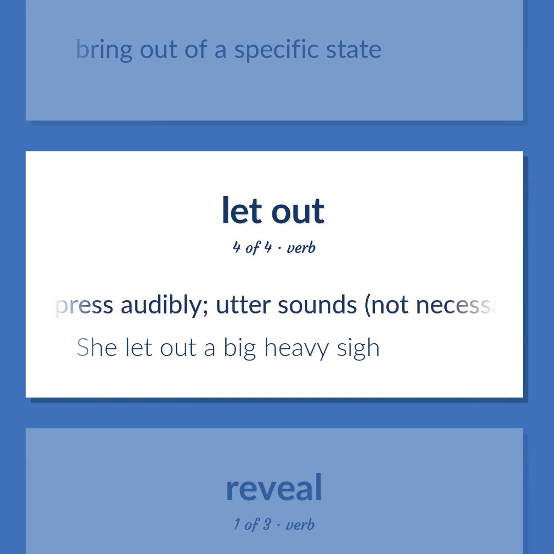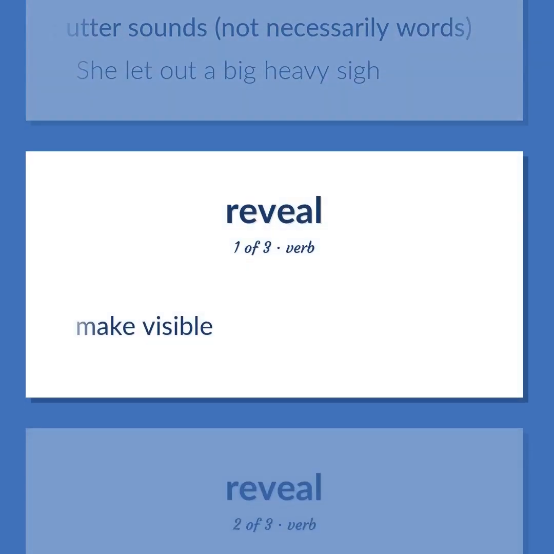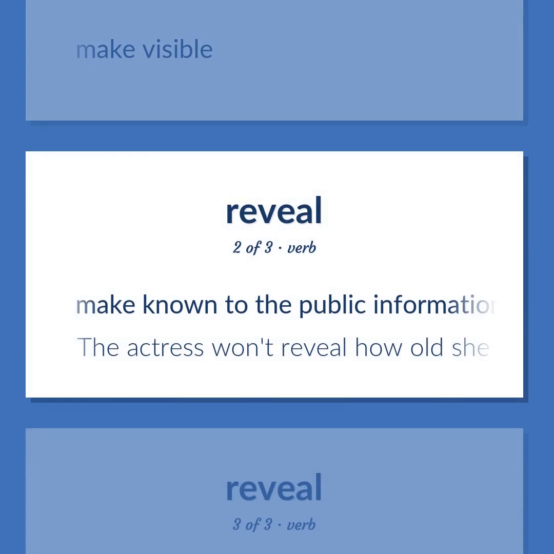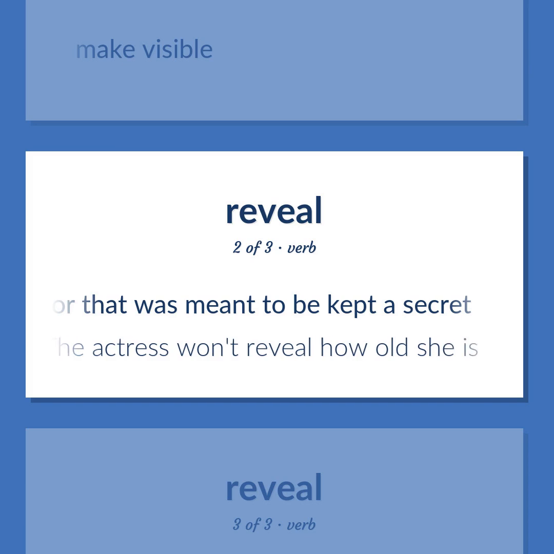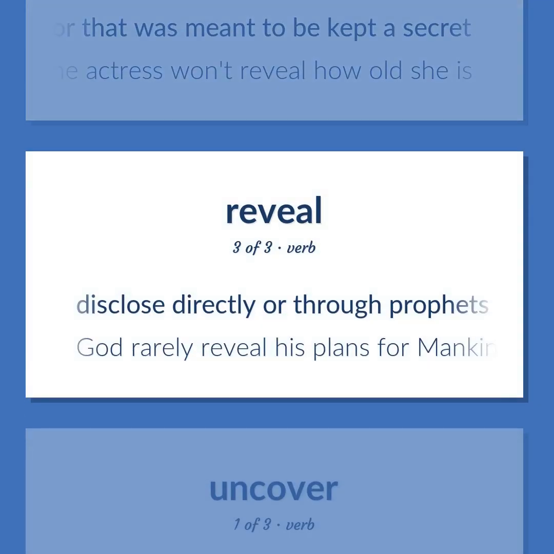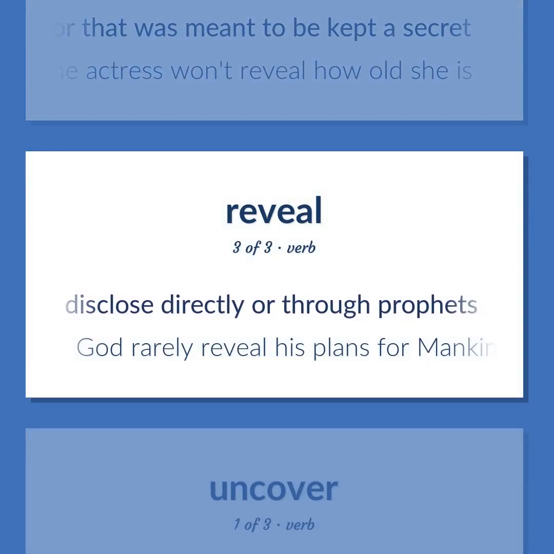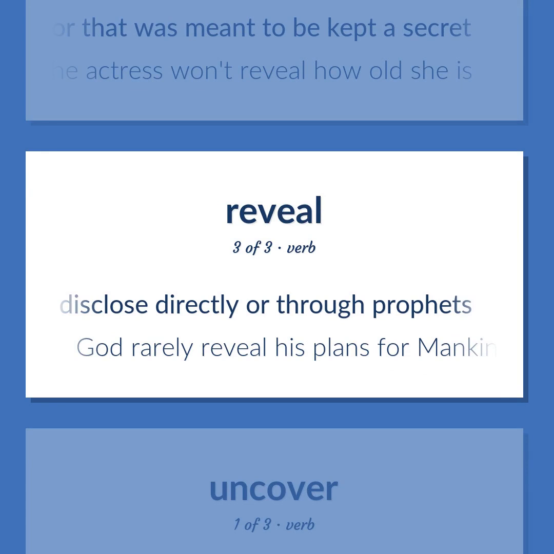Express audibly. Utter sounds, not necessarily words. She let out a big heavy sigh. Make visible. Make known to the public information that was previously known only to a few people or that was meant to be kept a secret. The actress won't reveal how old she is. Disclose directly or through prophets. God rarely reveals his plans for mankind.